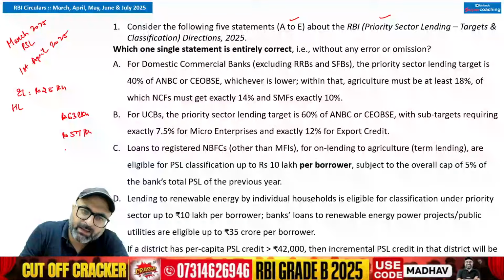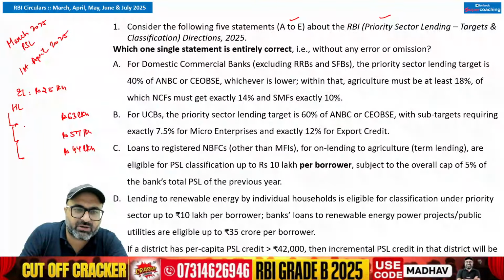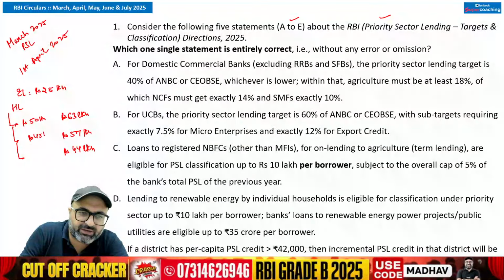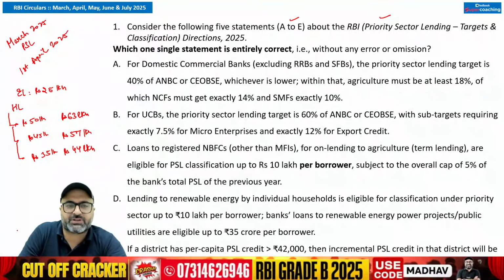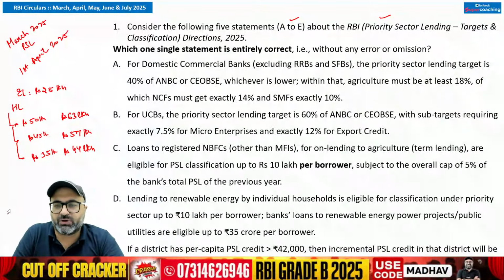In the non-urban areas, the total dwelling cost is 44 lakhs, if you remember. So the home loan which is allowed under the priority sector lending limit has been revised. Can you give me these values, guys? So this is 50 lakhs, this is 45 lakhs, and this is 35 lakhs. If you remember, say yes or no. Say yes or no if it is correct.